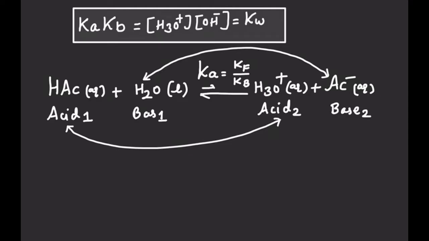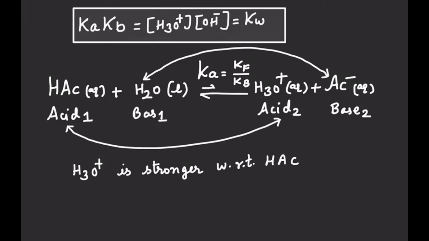So here we are comparing two acids, one is acetic acid and the other is H3O+, and the reaction is moving more in the backward direction, meaning H3O+ can easily donate H+ with respect to acetic acid. So we can say here that H3O+ is a stronger acid with respect to acetic acid.